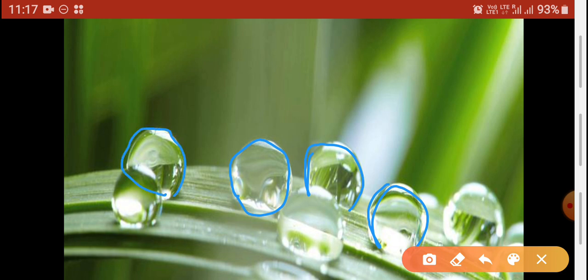Why not a rectangular or square shape? Why do they get a globular or circular shape? One terminology is behind this globular shape of the water drops, and that terminology is surface tension. So let us see how surface tension plays an important role in this globular shape of water drops.